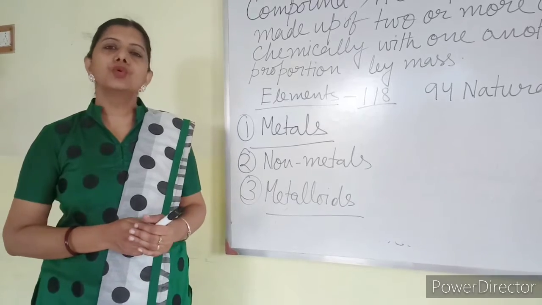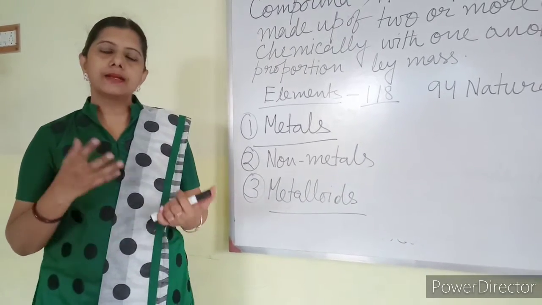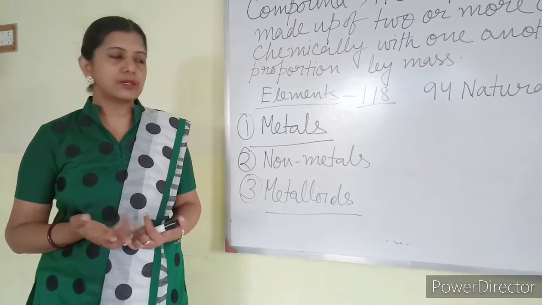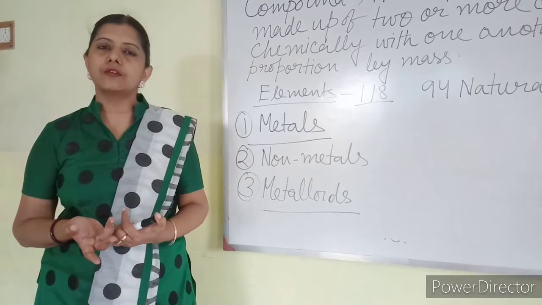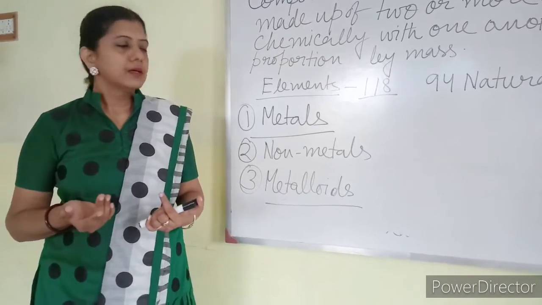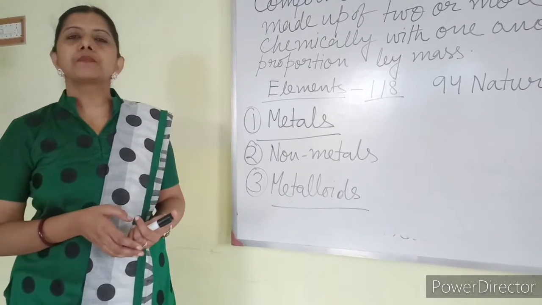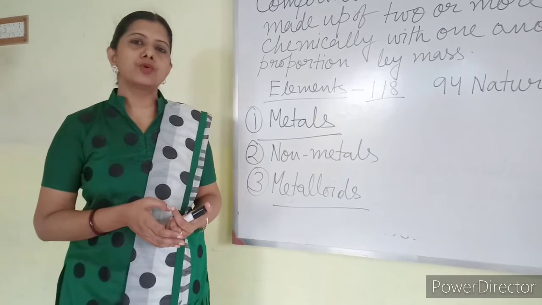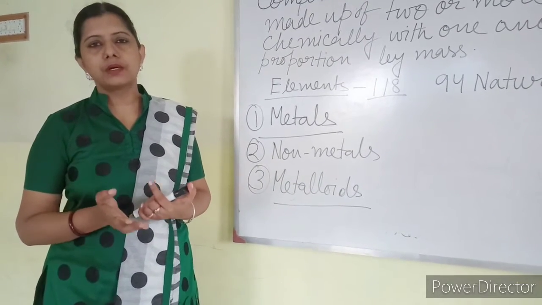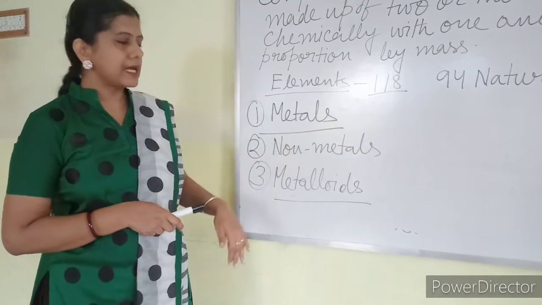Metals, generally, you know the properties of metals: the substances which are generally hard, which are generally present in solid state, which are generally good conductors of heat and electricity. These are called metals, which have a shiny appearance, which are sonorous. Examples of metals in your daily life are iron, copper, gold, silver. All these are metals.